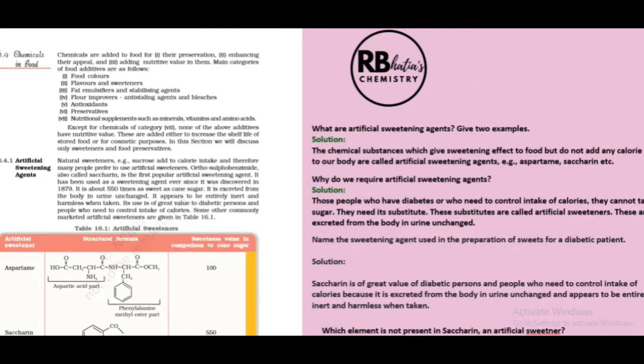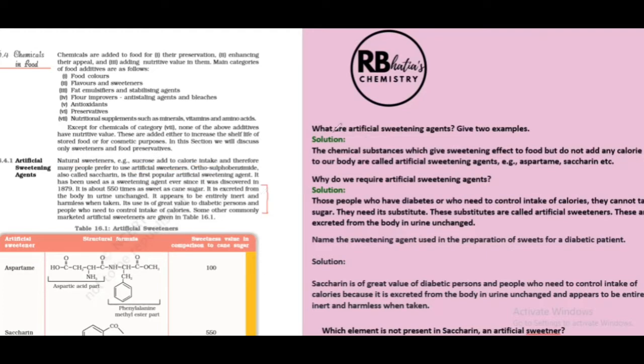Now we come to the first one, that is artificial sweetening agents. Now, what are the important things? This chapter, as I had commented earlier, also is more of learning what all components you have to learn. Natural sweeteners, for example, sucrose, add to calorie intake, and therefore people prefer to use artificial sweeteners, especially people who are diabetic.